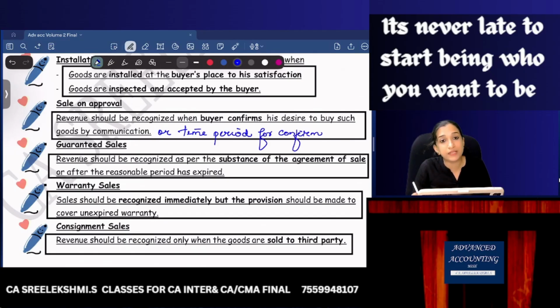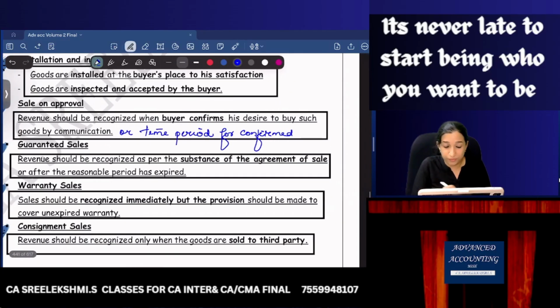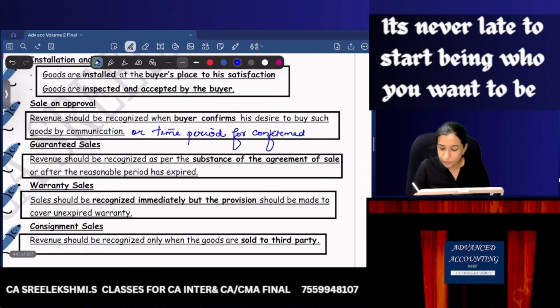I've given you 3 months to confirm. When the time period is over, then I can recognize revenue, or when the buyer confirms it.